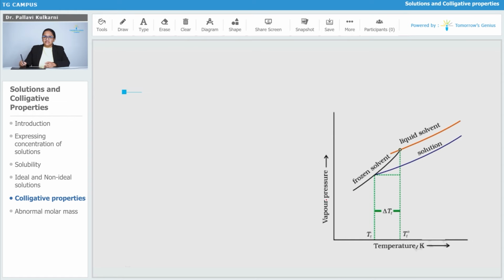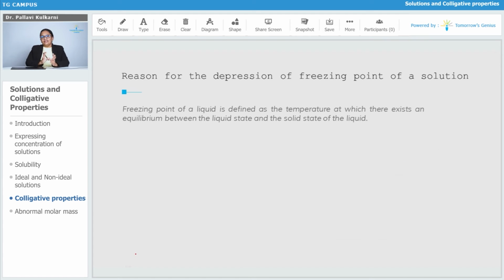Let us see the graphical representation. Vapor pressure is plotted against temperature. Here you can see Tf is the freezing point of the solution. Tf naught is the freezing point of the pure solvent when solute was not added to it. Now delta Tf is the depression in freezing point. The freezing point of the solution is lower as compared to that of the pure solvent. Let us see why this is happening.